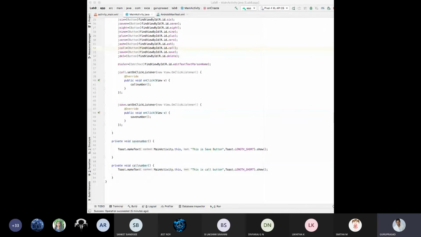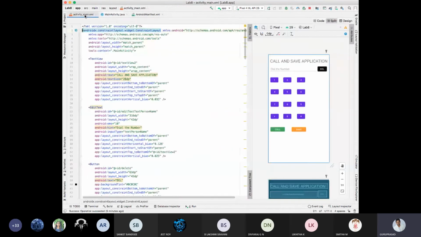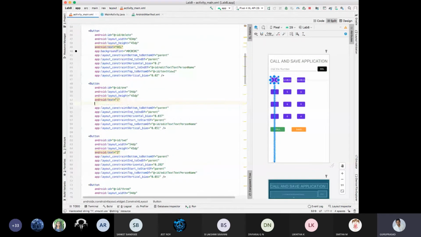So one more method is, for each button you need to mention on click. Okay, on click is equal to some name you should tell, button click. Okay, it will be in the red mark because it has not been used. Okay, I'll be saying you second.